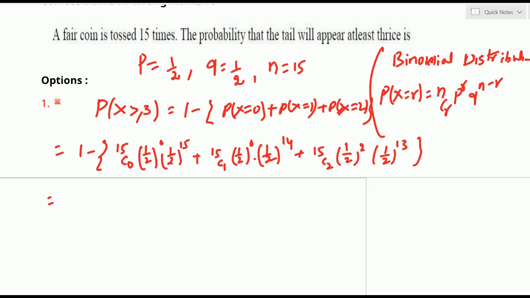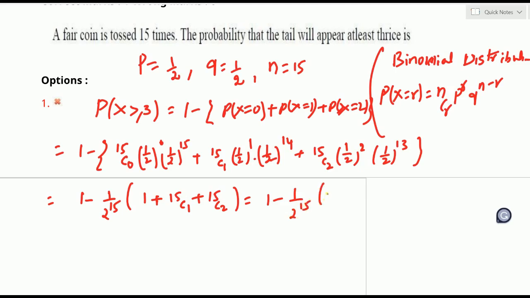In every term we can observe that the powers add up to 15: 0 plus 15 is 15, 1 plus 14 is also 15, 2 plus 13 is also 15. So 1 by 2 power 15 is common, and it is taken out. What is left over in the first term? 15C0, which is 1. Second term 15C1. Third term 15C2. Again I am writing minus 1 by 2 power 15.